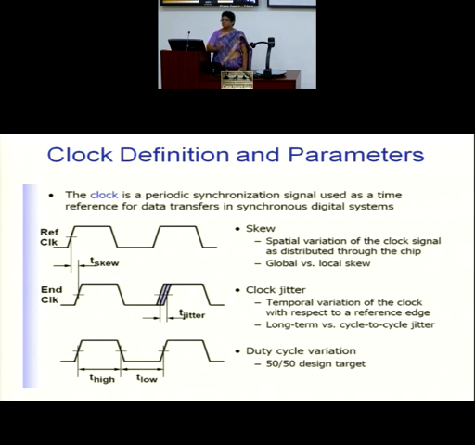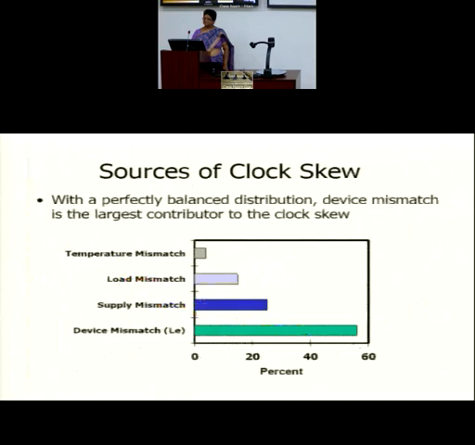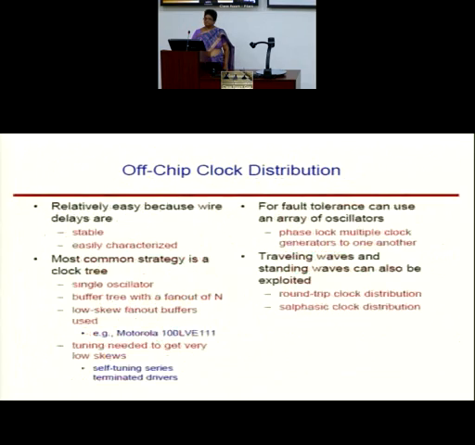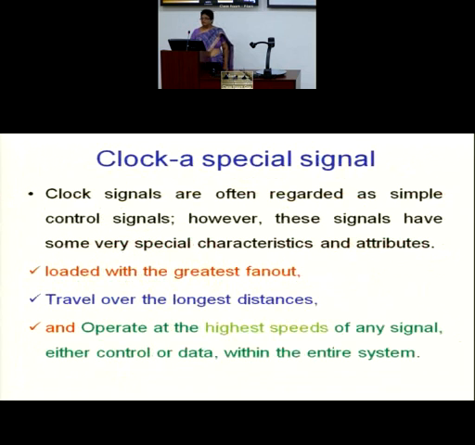So it has some special properties. The reason is that it has some special properties. That is why it needs a special treatment. And what is that special property? These are nothing but a signal which is constantly ticking, which is constantly changing. So the probability of switching is 1. Highest changing signal. Okay?